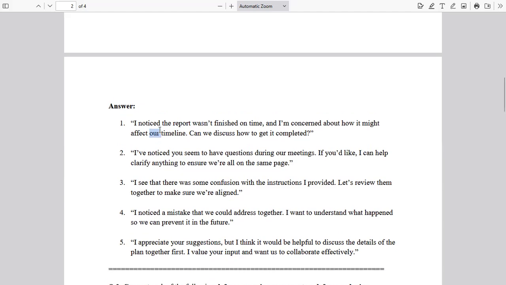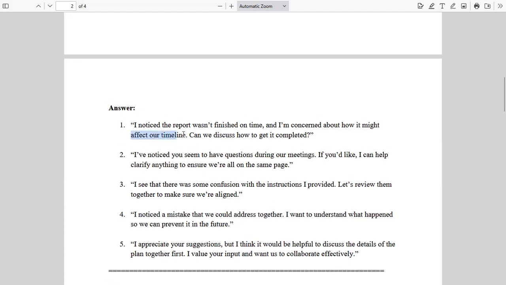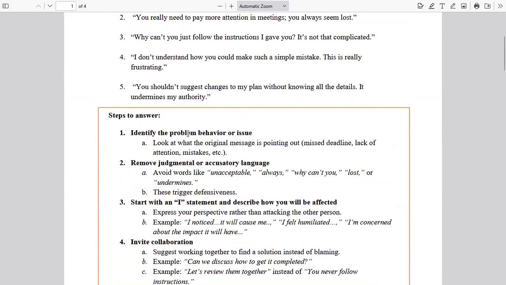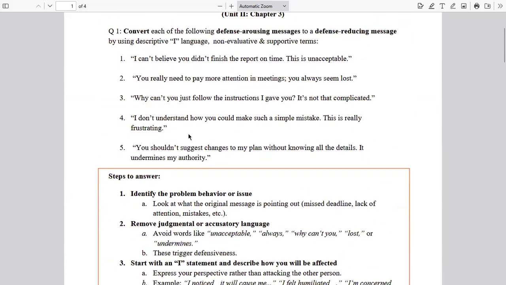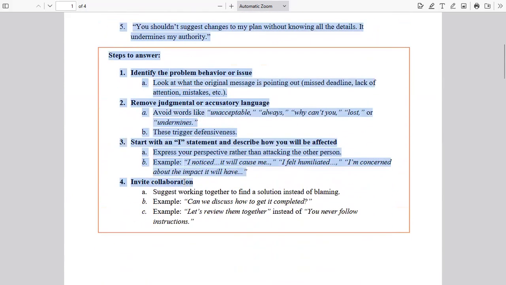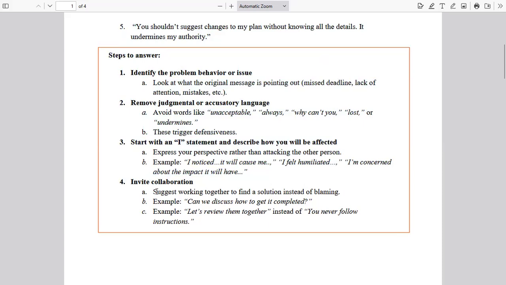Okay, so you're describing the impact of the missed deadline, of not completing the report on time. So this is what we mean by descriptive I language, where you bring focus on yourself, bring focus on the outcome that you will have, the problem that you will face if the report is not finished on time. And then you add last to invite collaboration, making people see that we are in this together.